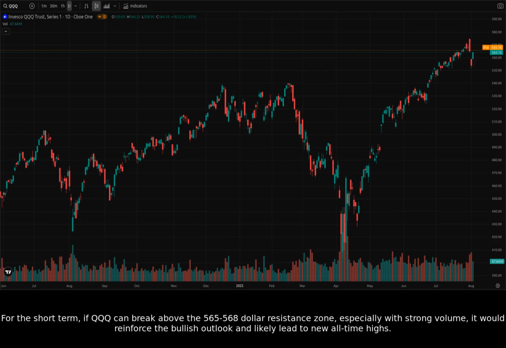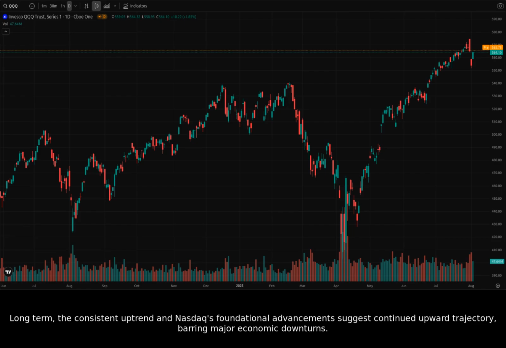For the short term, if QQQ can break above the $565 to $568 resistance zone, especially with strong volume, it would reinforce the bullish outlook and likely lead to new all-time highs. Long-term, the consistent uptrend and Nasdaq's foundational advancements suggest continued upward trajectory, barring major economic downturns.